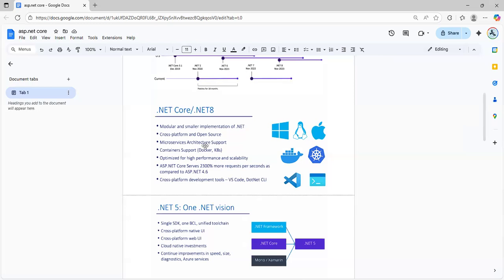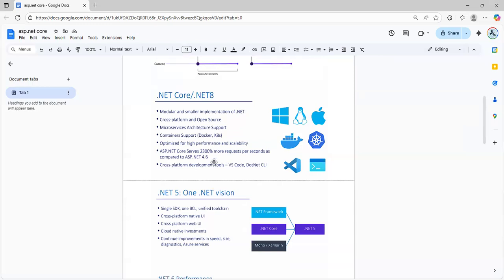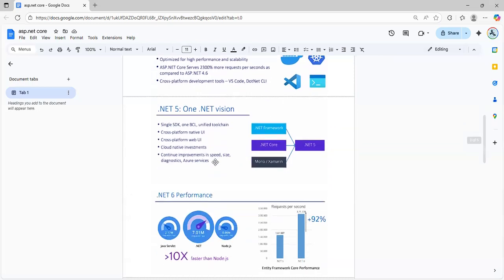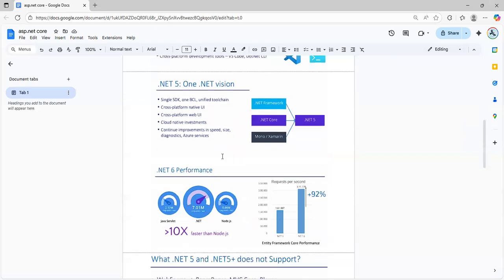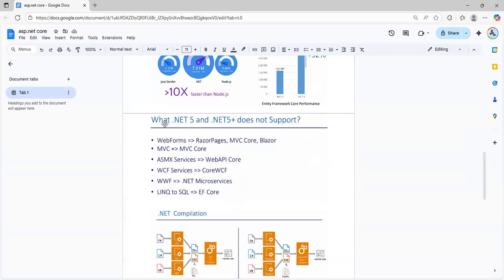This is cross platform, do you understand it? Okay, I will go into VS Code and then tell you one by one. .NET 5 and .NET 5 plus do not support it. In .NET 5, which is available, and .NET 5 plus, it is not supported. This is MVC. Before that, MVC was converted to MVC Core.